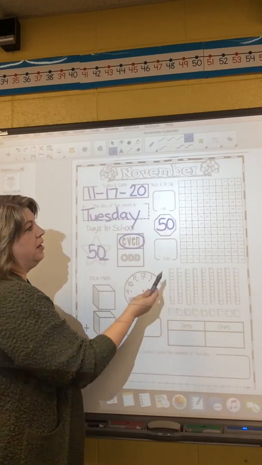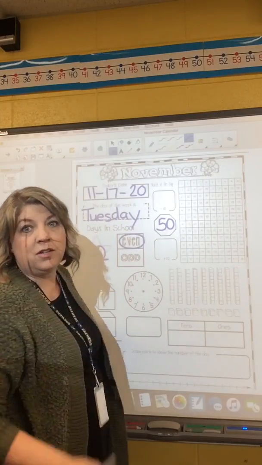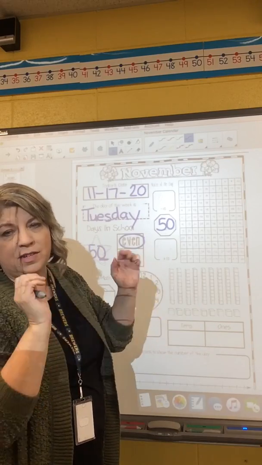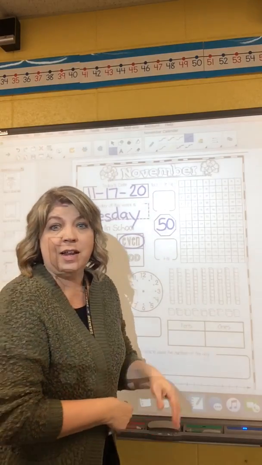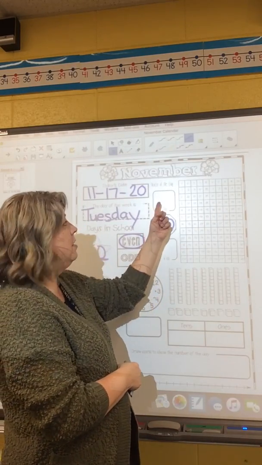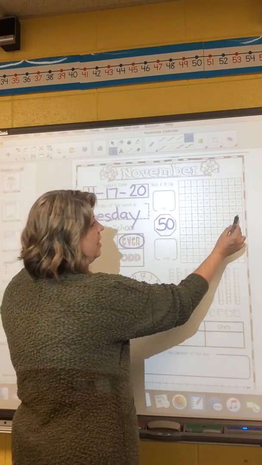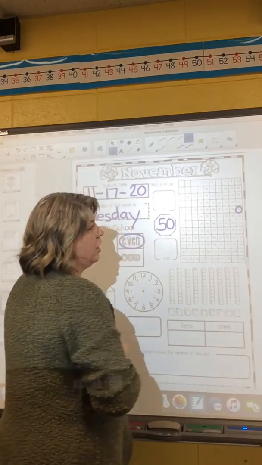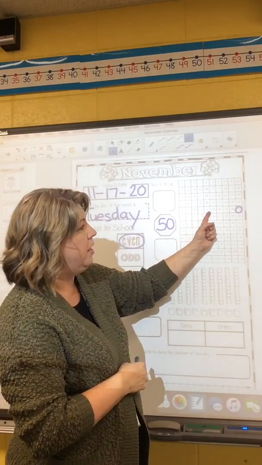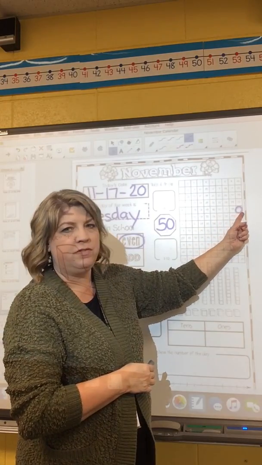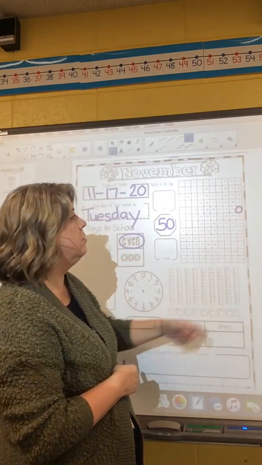Now today is an easy one because you already know how to count by tens in the zeros, right? You know how to do 10, 20, 30, 40, 50, 60, 70, 80, 90, 100. We've been doing that since kindergarten, right? So now you're going to figure out what comes before and after. What's 10 less and what's 10 more? But first we need to find 50 on our hundreds chart. It is at the end of the row with all the fours. It gets to 49 and then 50 will be on the end, right on the end. This is the row with all the zeros, okay?